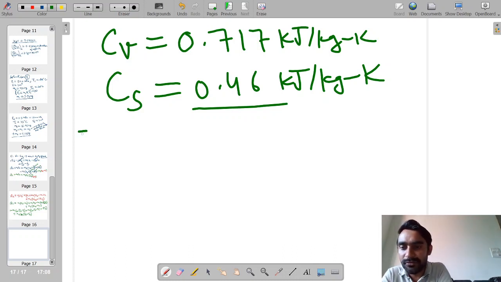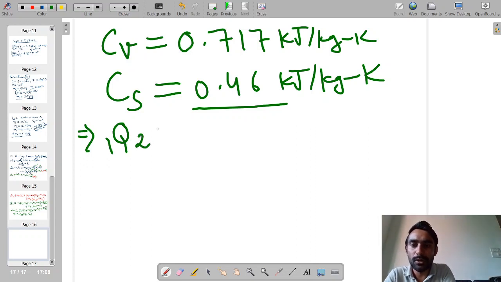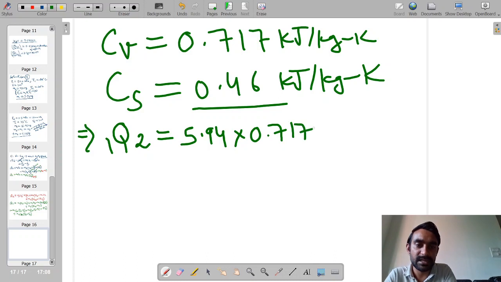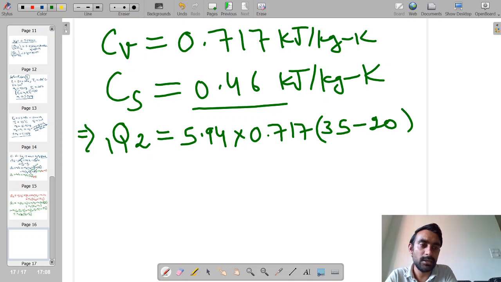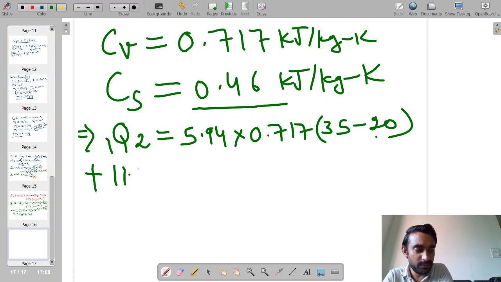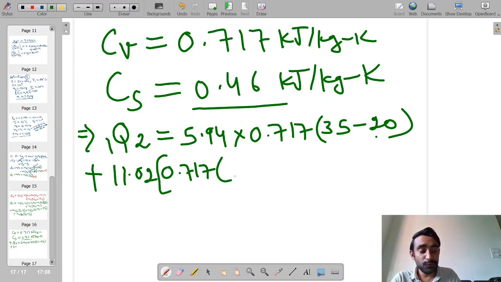Okay, so now if we substitute all the values, Q from 1 to 2 is equal to m1, which is 5.94, into Cv, which is 0.717, into (T2 minus T1). So T2 is 35 and T1 is 20, plus mi, which is 11.02, into 0.717 into (T2 minus Ti). So T2 is 35, Ti is 20, plus,